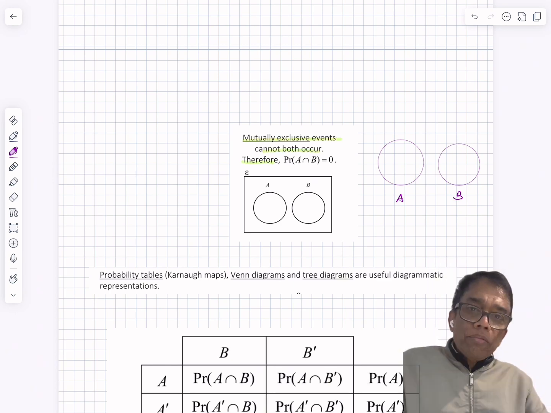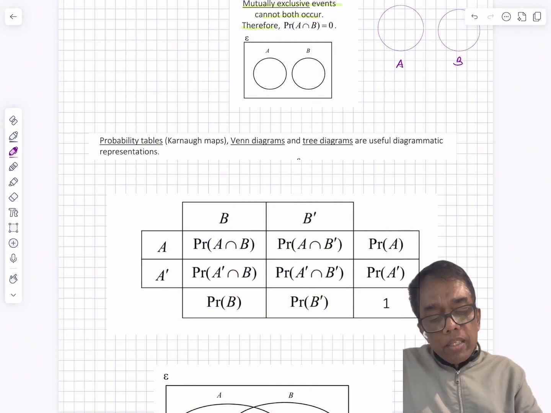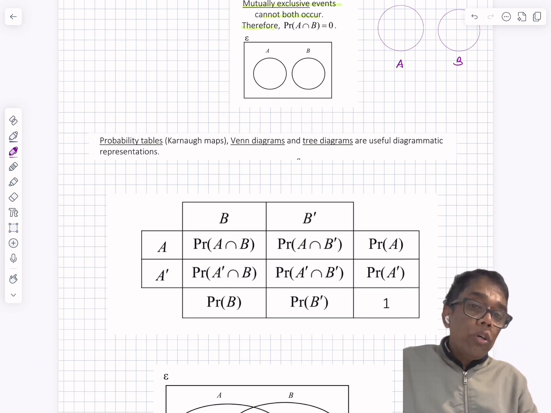In probability, probability tables, the Karnaugh map, Venn diagrams and tree diagrams are really useful.